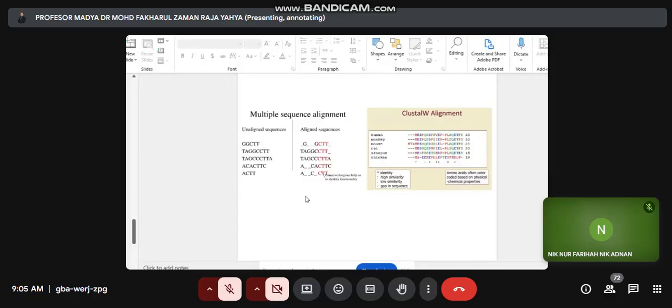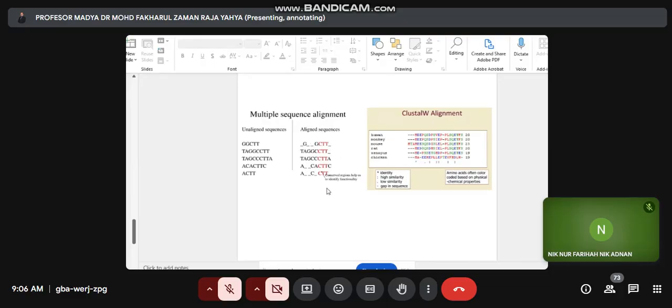Okay, so this is to show the difference between aligned sequences and unaligned sequences. At the beginning, we may get this kind of sequences, shorter sequences, longer sequences, and so on. And during multiple sequence analysis, all these protein sequences need to be arranged. The algorithm, the software will do this for us.